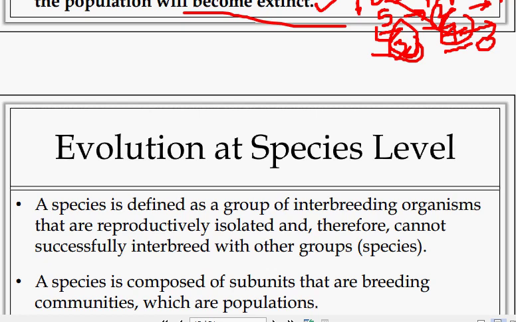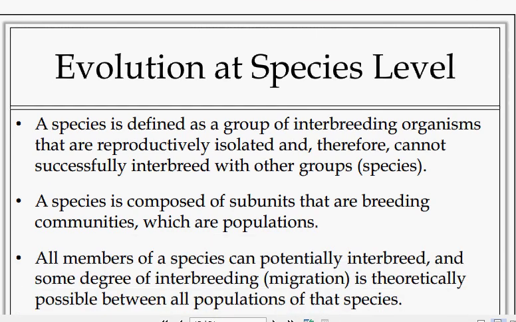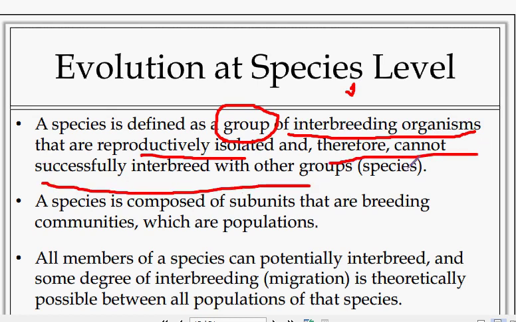Evolution at the species level. A species is defined as a group of interbreeding organisms that are reproductively isolated and therefore cannot successfully interbreed with other groups. That is, a member of one species will interbreed only with the same species.